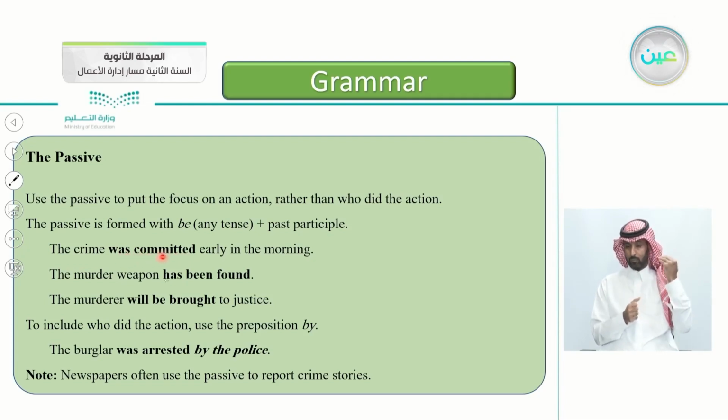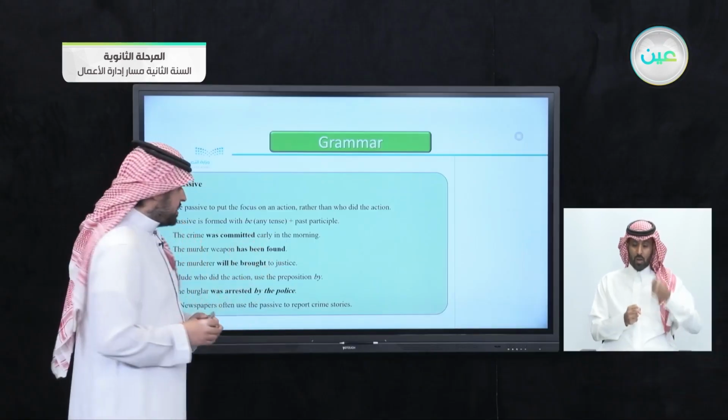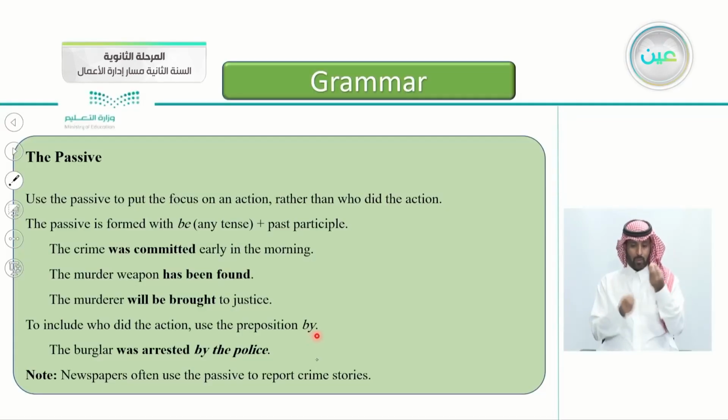The crime was committed early in the morning. The murder weapon has been found. The murderer will be, this is a future tense, the murderer will be brought to justice. To include who did the action, or as we named him, the doer of the action, you just add the word by, and then you could put the name.